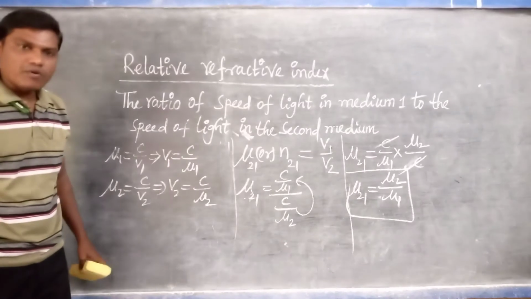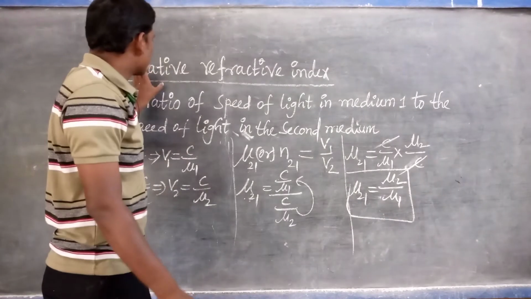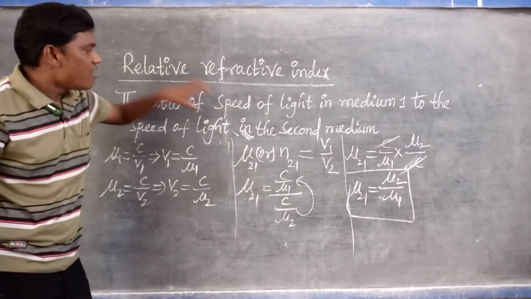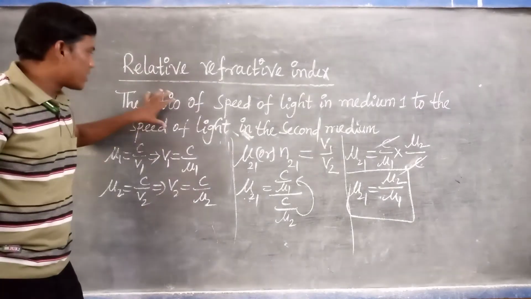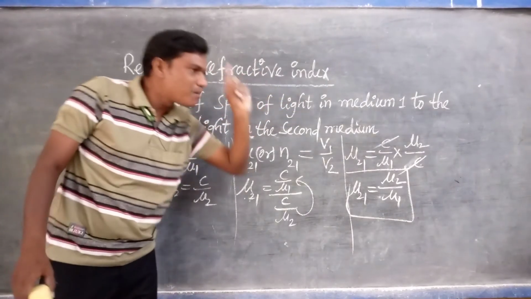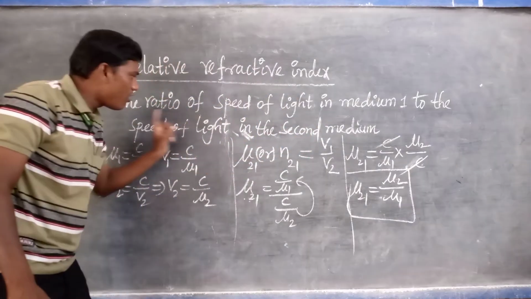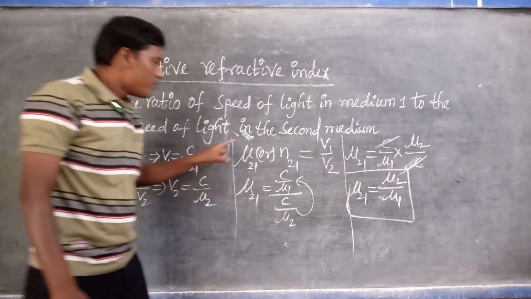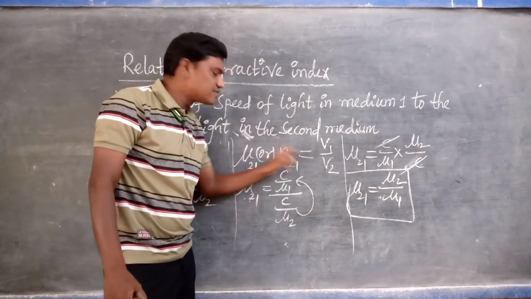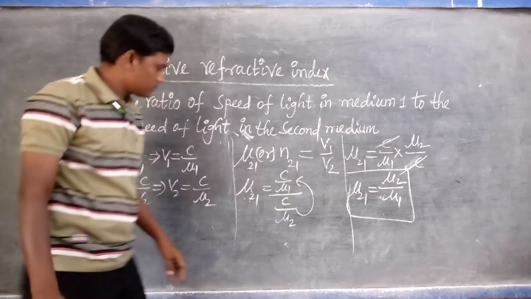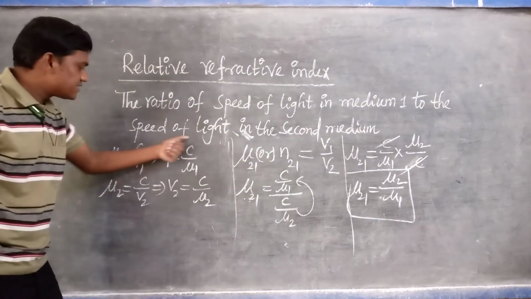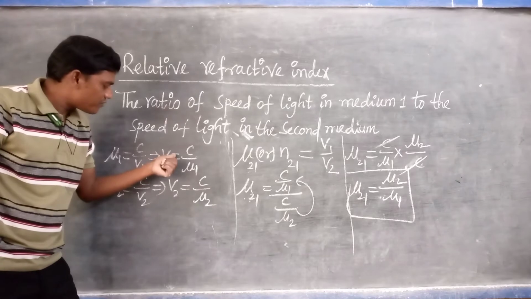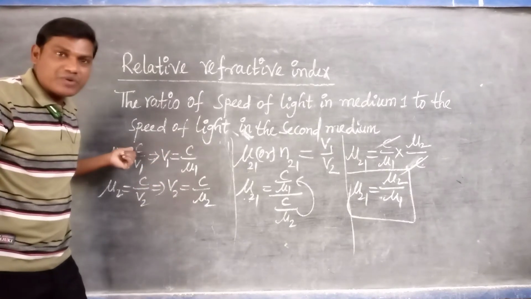So this is also one of the definitions or formulas for the relative refractive index. What is the main formula for the relative refractive index? The ratio of speed of light in the first medium to the speed of light in the second medium is called relative refractive index. Mu of 2 1 or n of 2 1 is equal to V1 upon V2. What is the V1 value? C by mu1. What is the V2 value? C by mu2.